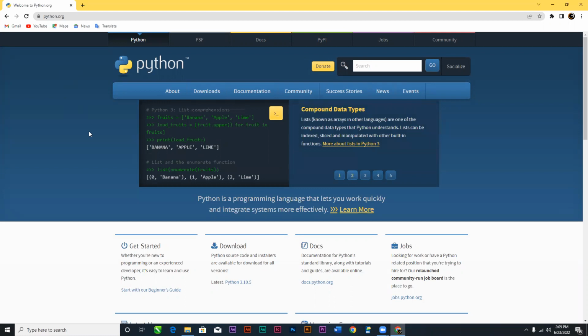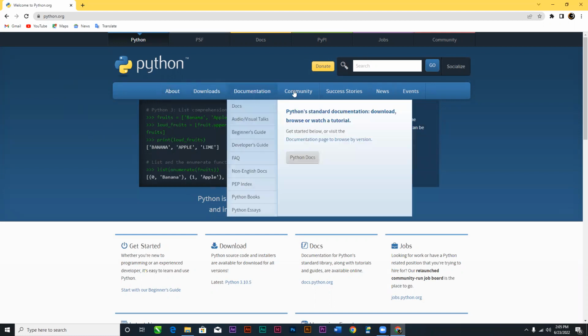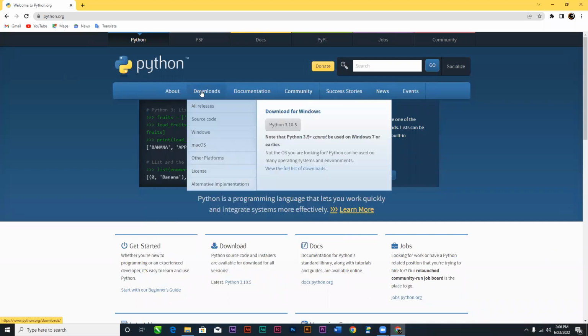So when you are here, you can see that we have other buttons here that we can scroll through. We have the downloads button. Okay, we have the downloads area. When we go to the downloads area, we have the downloads button here, which hasn't been updated yet, but Python 3.11 is out. So we have Python 3.10.5 here.